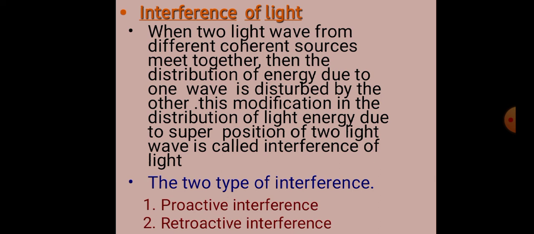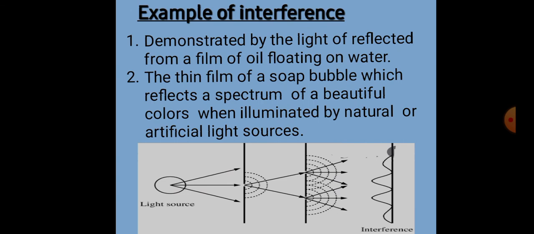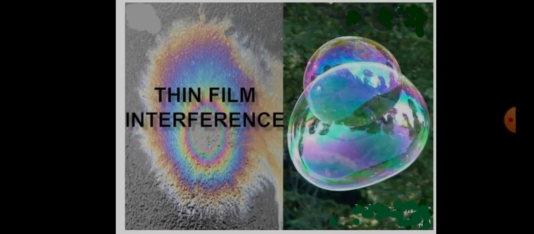The two types of interference are constructive interference and destructive interference. Examples of interference: first, light reflected from a film of oil floating on water. Second, the thin film of a soap bubble, which reflects a spectrum of beautiful colors when illuminated by a natural or artificial light source. This is an example of interference of light.